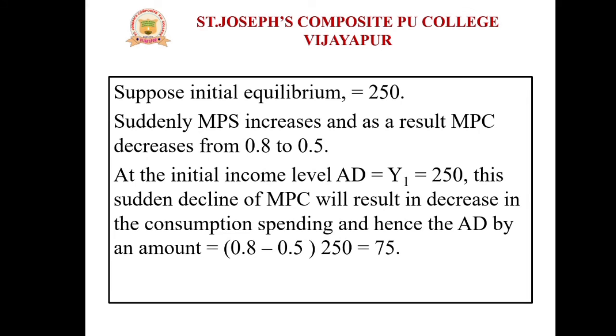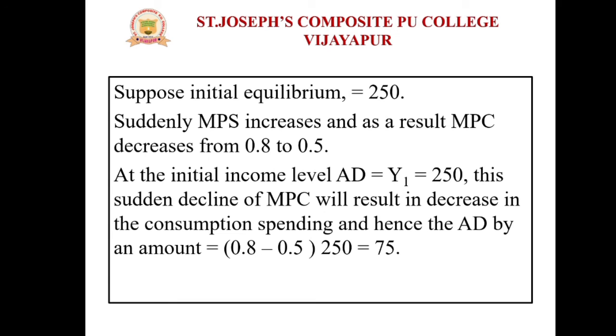Now we can express this with one example. Suppose the initial equilibrium income is 250. Suddenly MPS, the marginal propensity to save, increases, and as a result MPC, the marginal propensity to consume, decreases according to this concept, from 0.8 to 0.5. At the initial income level, what happens?